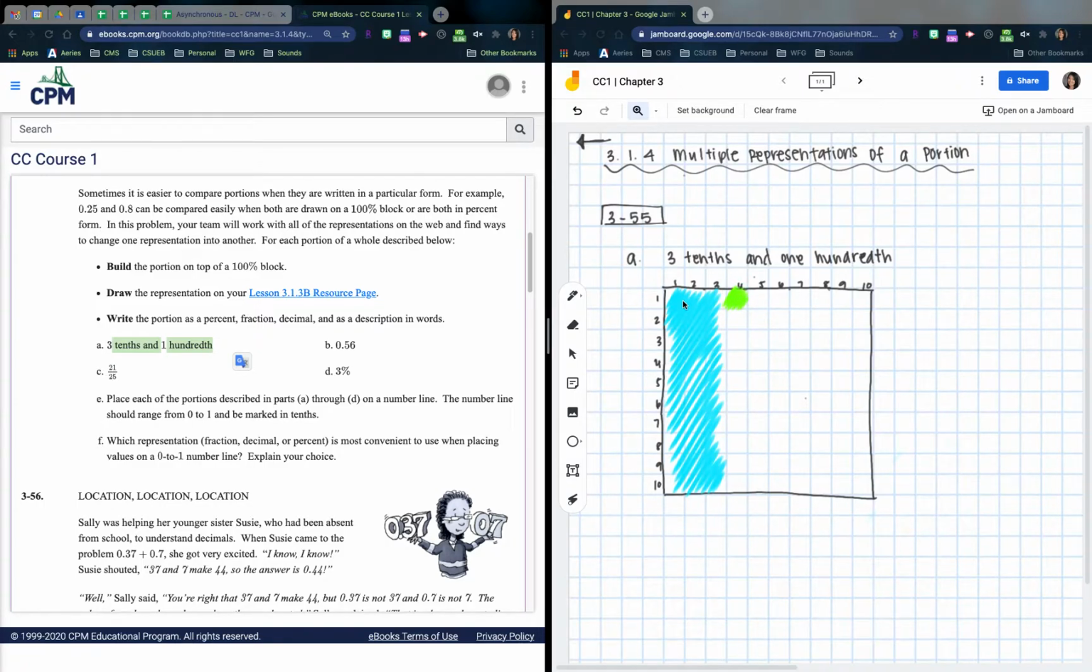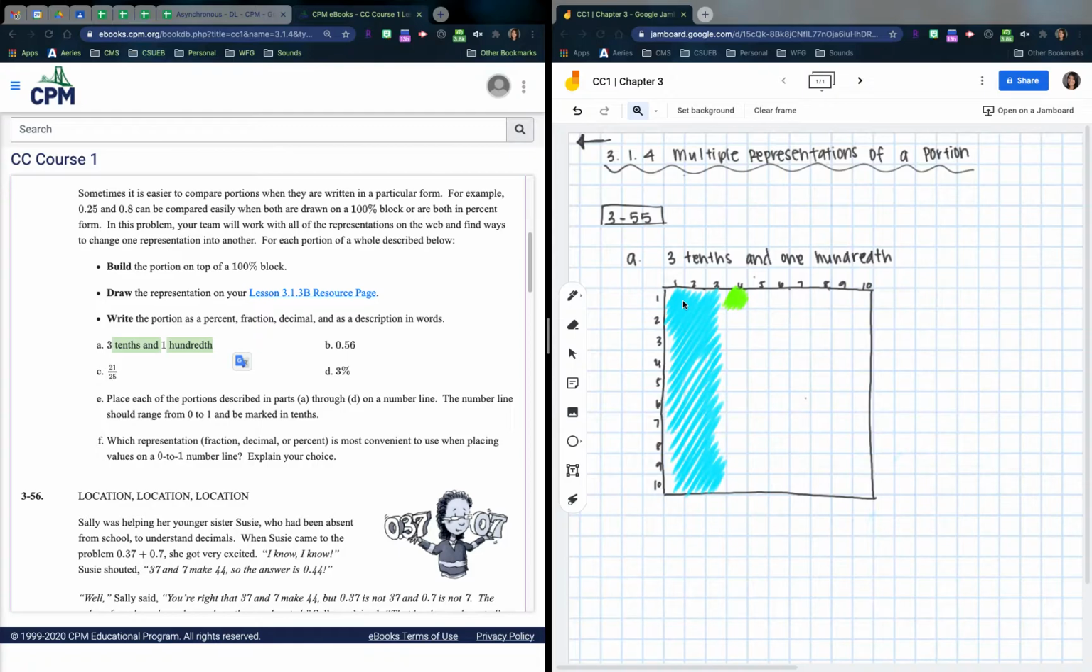Okay, make it as neat as you need it to be. Then it says write the portion as a percent, fraction, decimal, and as a description in words. So this one's already written in words.